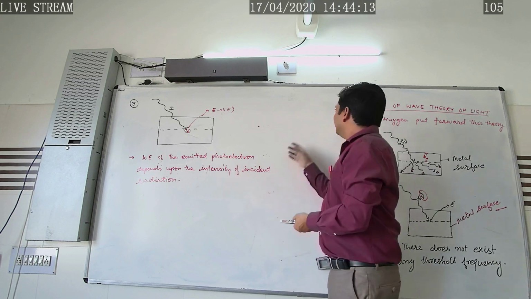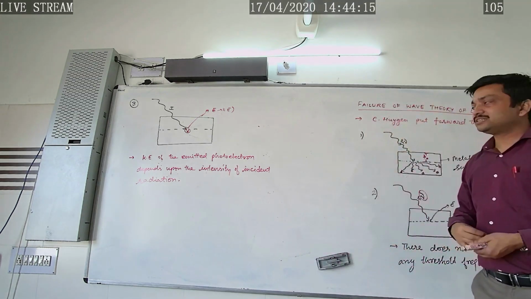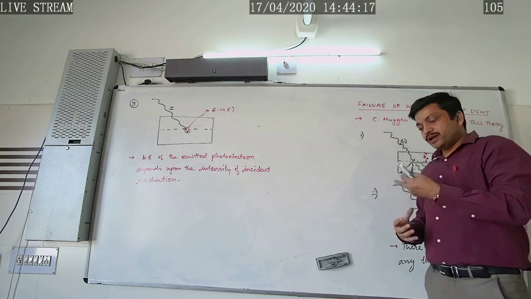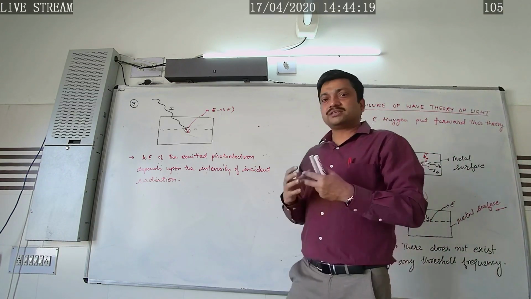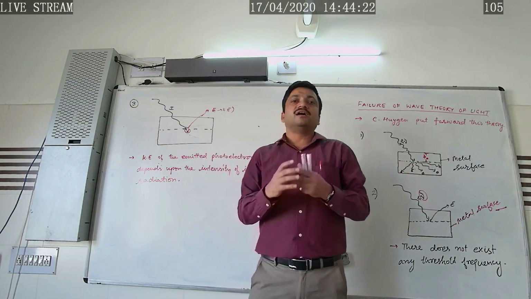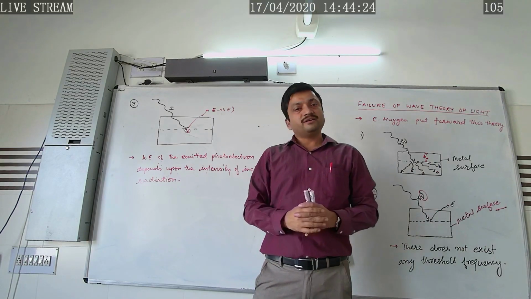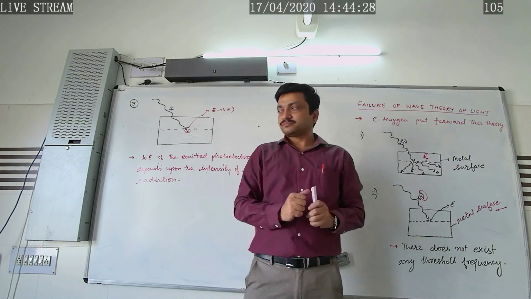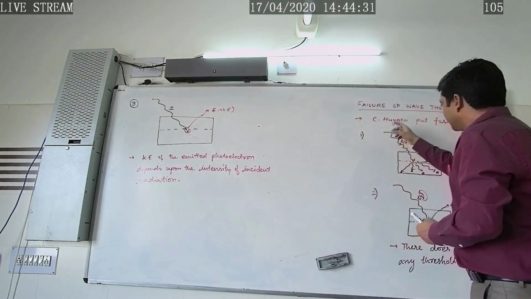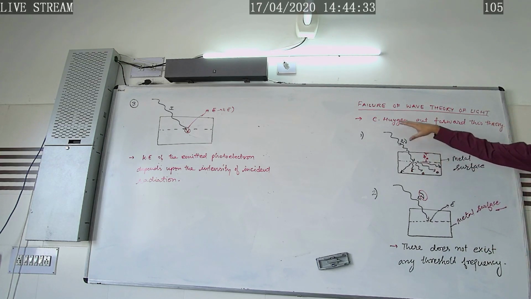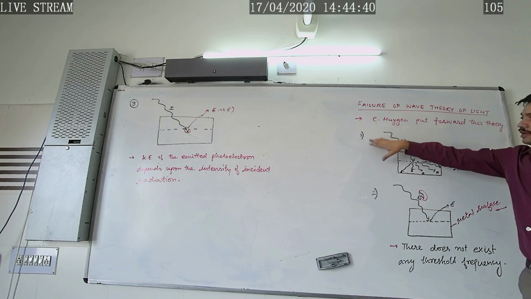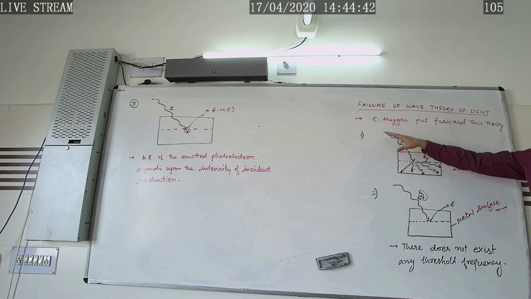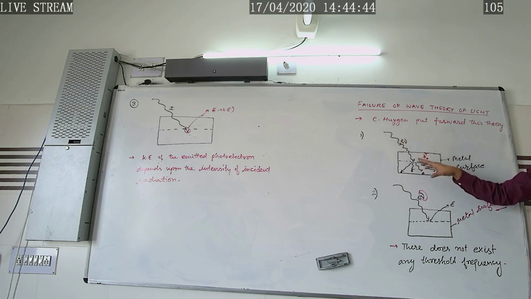So on the basis of these 3 points, we can say that the wave theory of light was unable to explain the laws of photoelectric emission. So in this way, the wave theory fails. Once again I am repeating, look here. This wave theory of light was put forward by Christian Huygens. So according to this wave picture of light, the first point introduced was